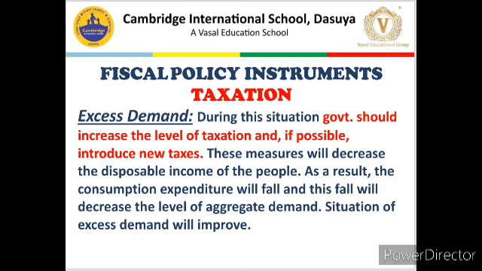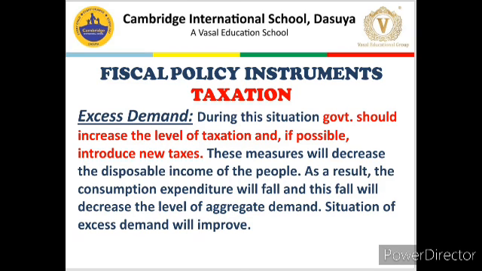So, if income tax is, let us say, 20%, a person has got 80% disposable income. If that income tax is raised from 20% to 30%, disposable income will decrease from 80% to 70%. It means if he was earlier able to spend 80 rupees out of 100 rupees, now he will be able to spend only 70 rupees.